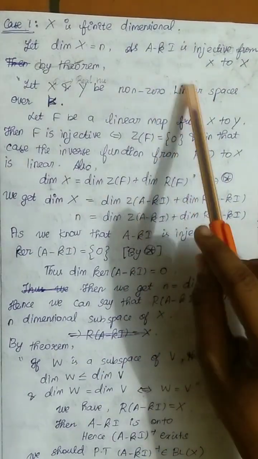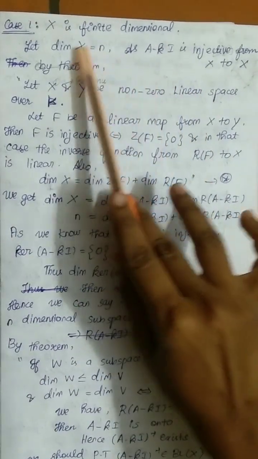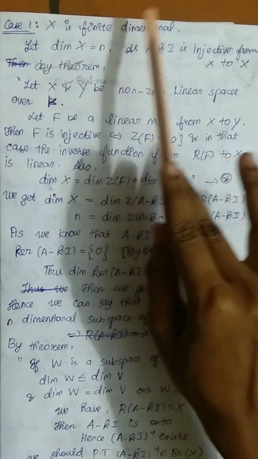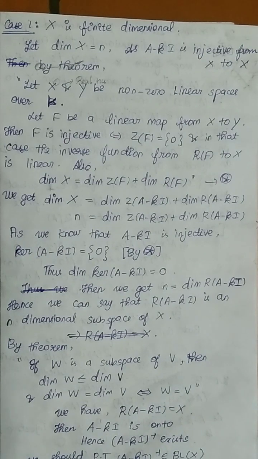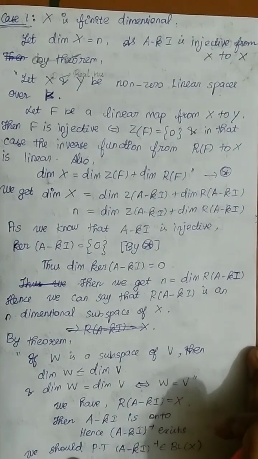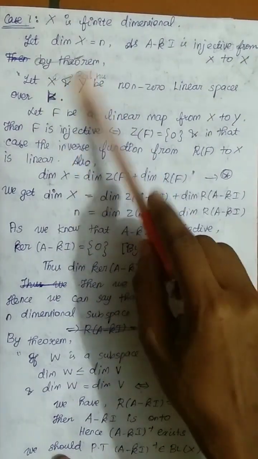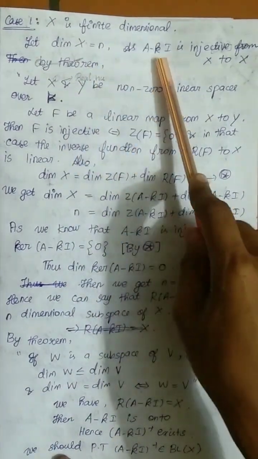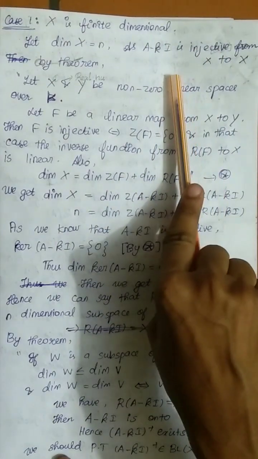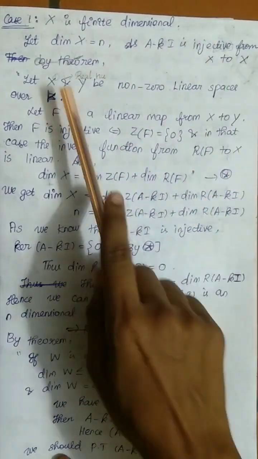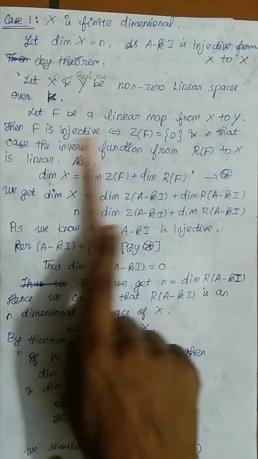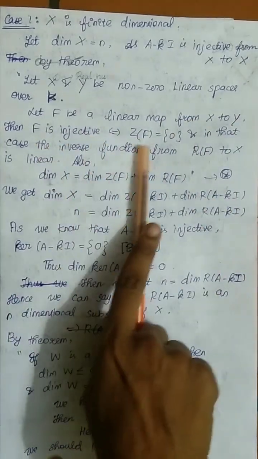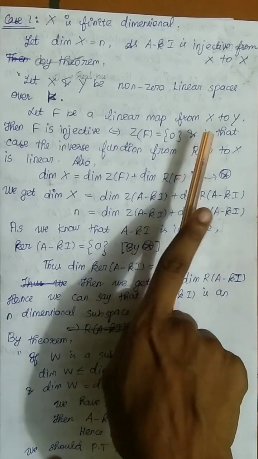We are splitting this theorem into two cases. For case 1, we consider that X is finite dimensional, and for case 2, we will consider the dimension of X to be infinite. So, let the dimension of X be n. A minus Ki is injective from X to X. By theorem, we know that if F is a linear map from X to Y, F is injective if and only if the zero space of F is 0.